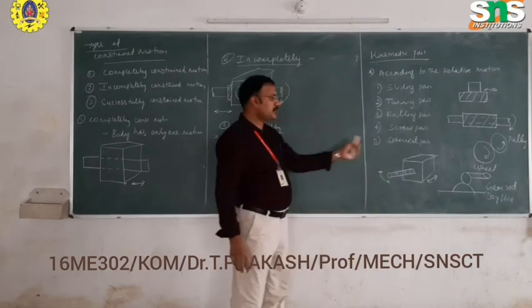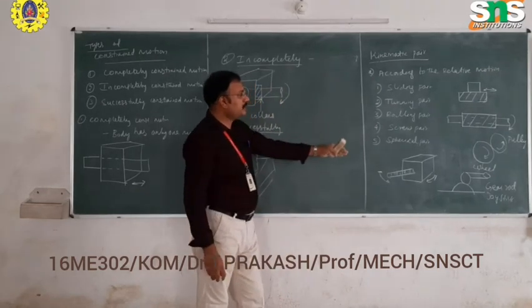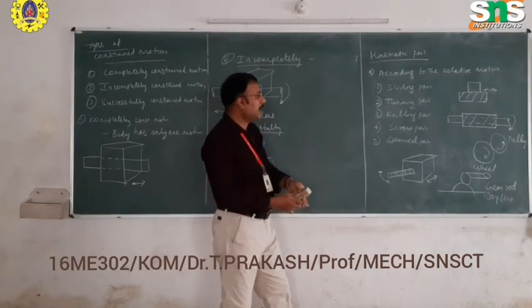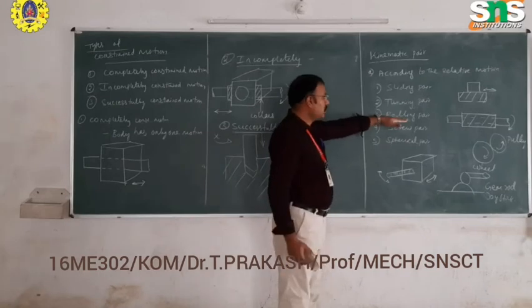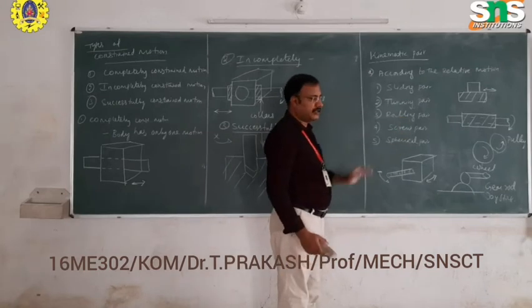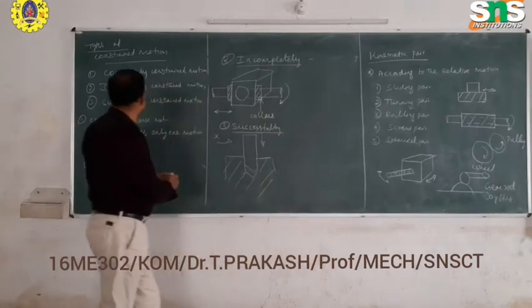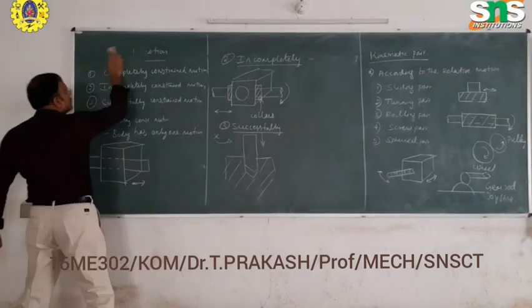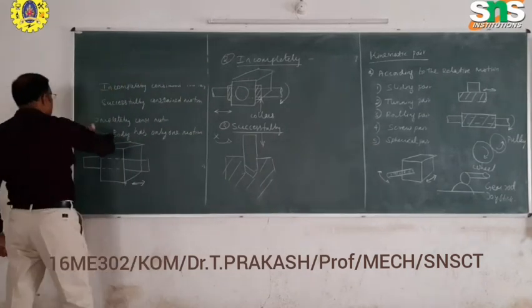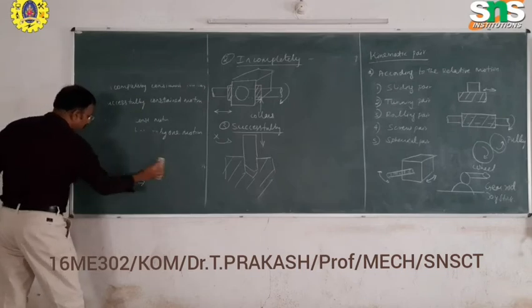In joysticks, we are going to use this spherical path. These are the combinations according to the relative motion: sliding path, turning path, rolling path, screw path, and spherical path. Okay, next we will see according to the types of contact.